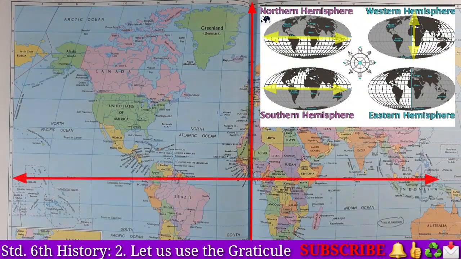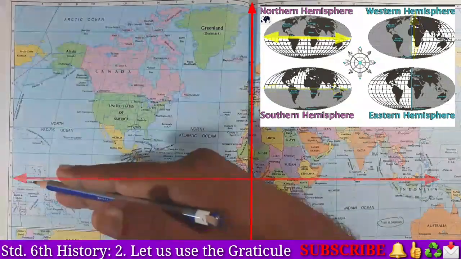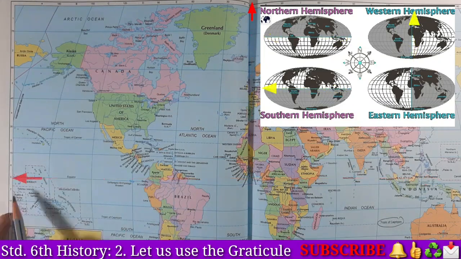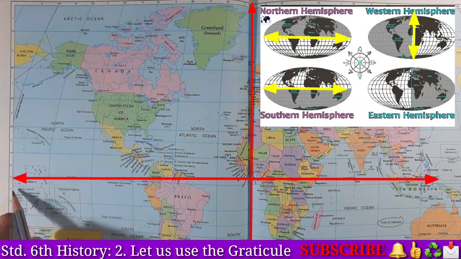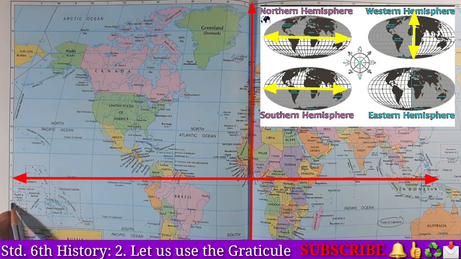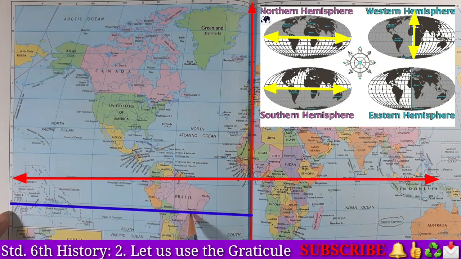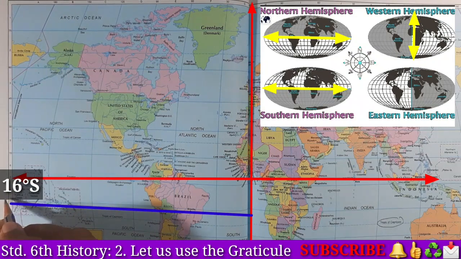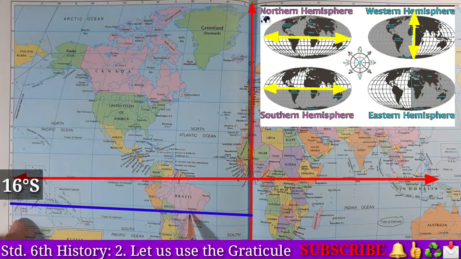So here in short I would like to tell you the location of Brazil. It is located in the Western Hemisphere, Northern Hemisphere and Southern Hemisphere. Now it is easy to know which latitude defines the location of Brasilia. So here it is 0 degree, it is the equator. Here it is 15 degrees and below that we can see Brasilia. It means it is 16 degrees south. Okay, it is located at 16 degrees south.